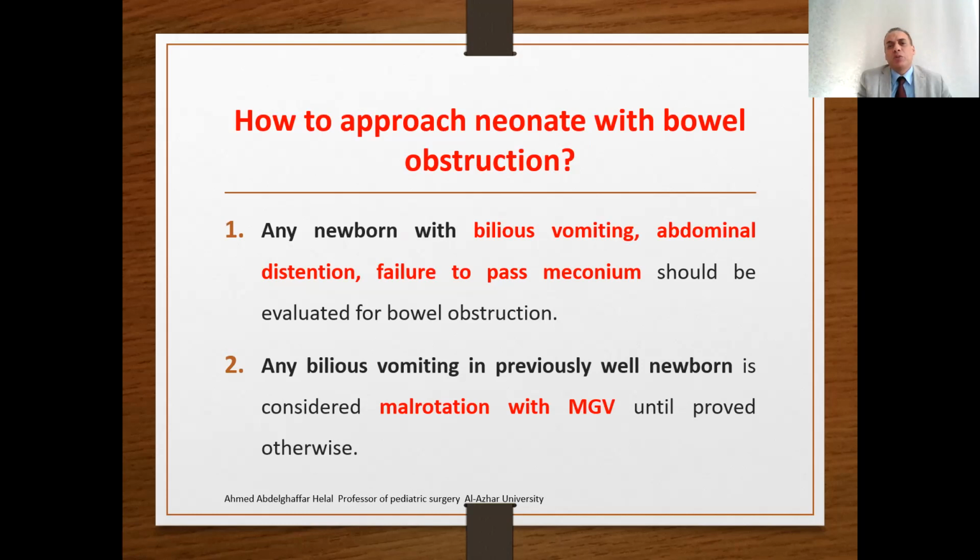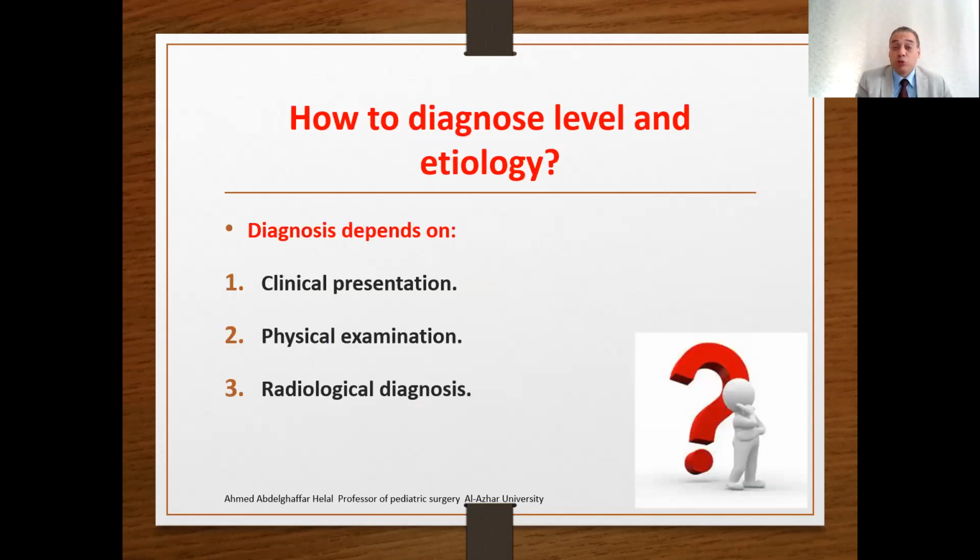Why are malrotation and midgut volvulus important? Because they carry significant and catastrophic bowel infarction. If you don't diagnose, or if you miss the diagnosis of malrotation and midgut volvulus, you will lose all the length of the intestine. How to diagnose the level and the etiology of the obstruction?